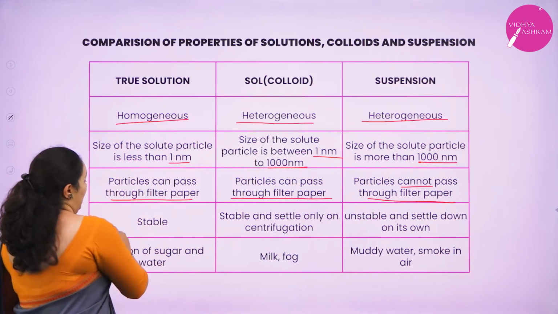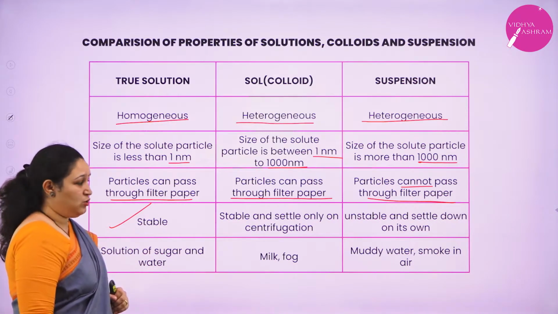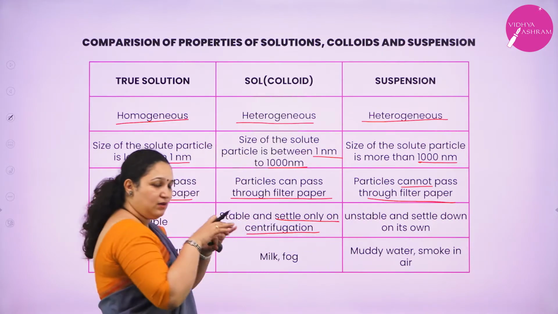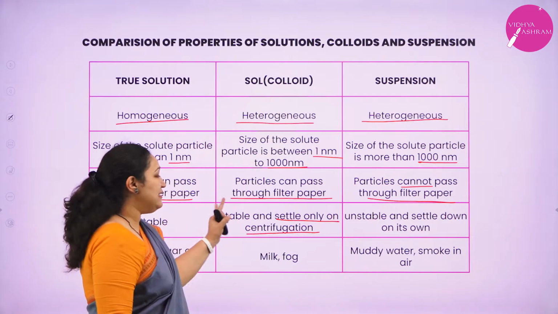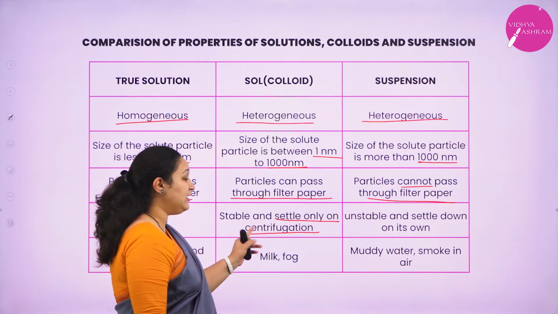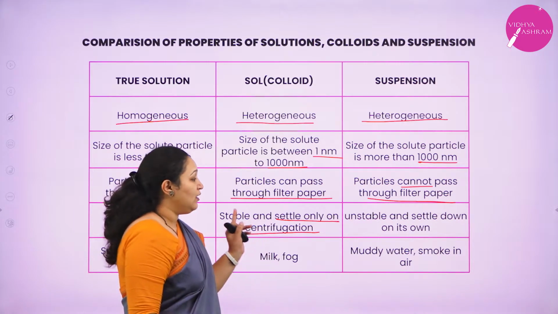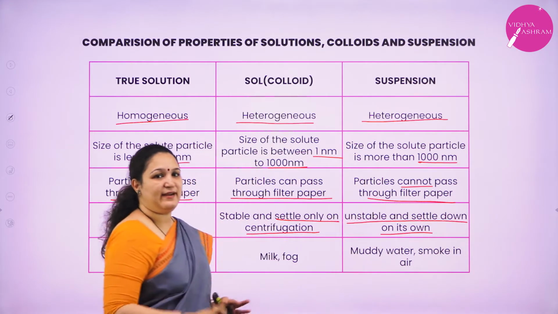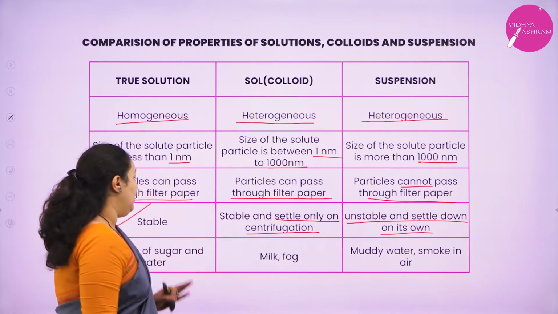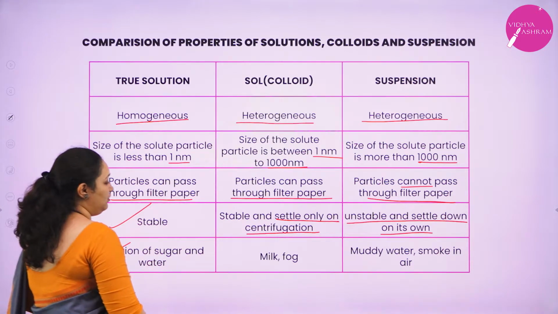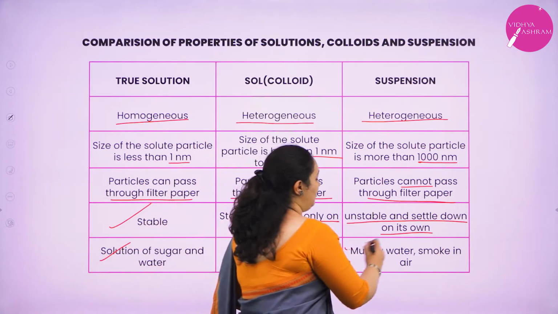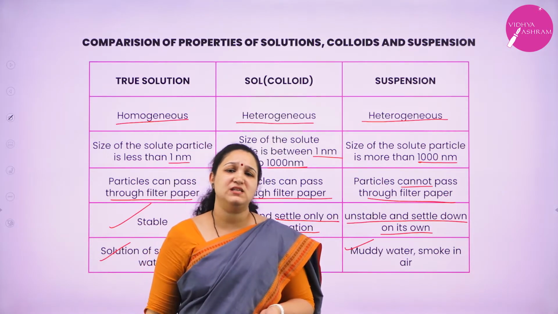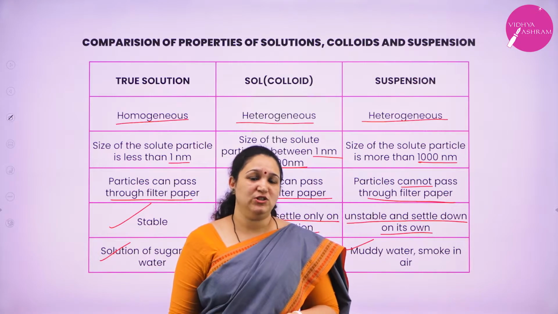Next, true solutions are very stable. Colloids are also stable, but you can separate the colloidal particles, or they will settle down, when centrifugation is done. Suspensions are highly unstable and settle down on their own, just like the sand and water example I gave. Examples: for true solutions, sugar solution; for colloids, milk, fog; for suspensions, muddy water, smoke in air. When smoke and air are mixed, we can call it a suspension as well.